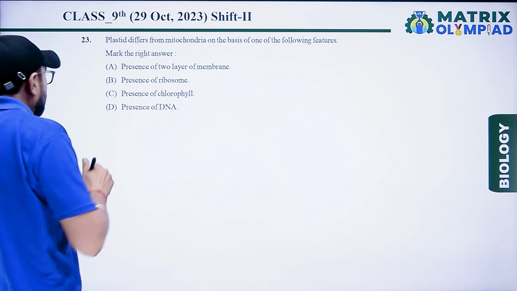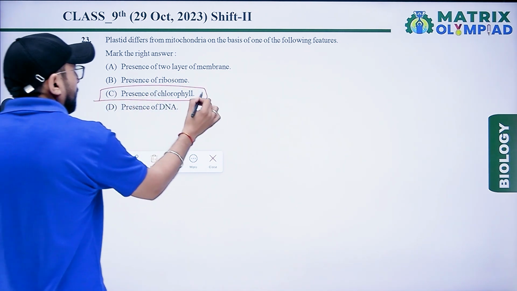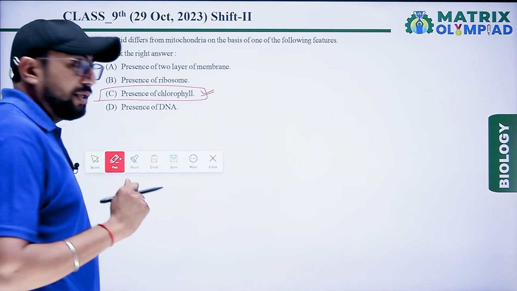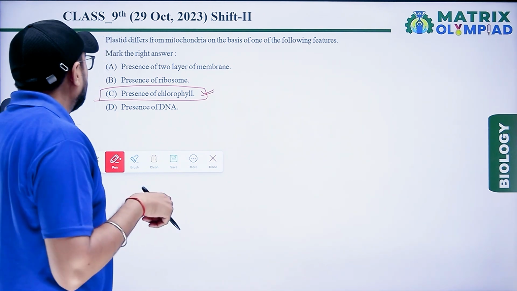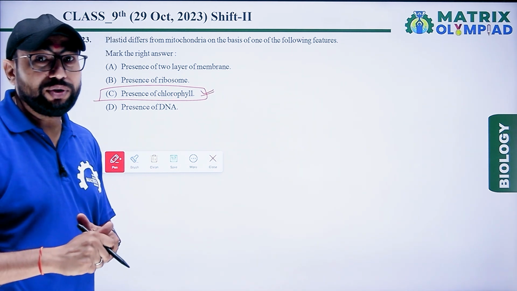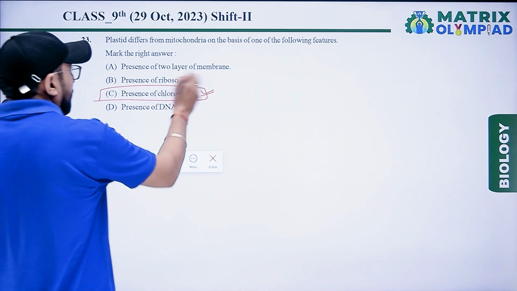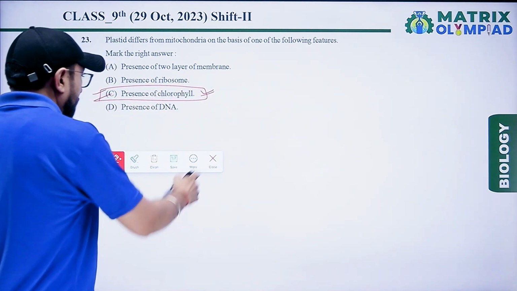Option C is the right answer because mitochondria participate in respiratory activity, cellular respiration, and plastid has chlorophyll for photosynthesis. So the difference is chlorophyll, option C.